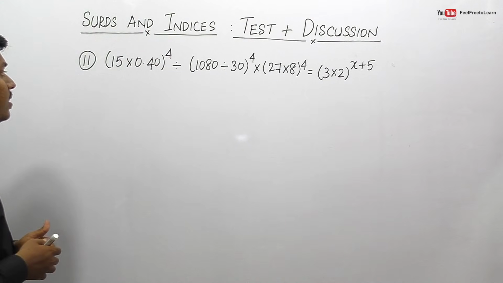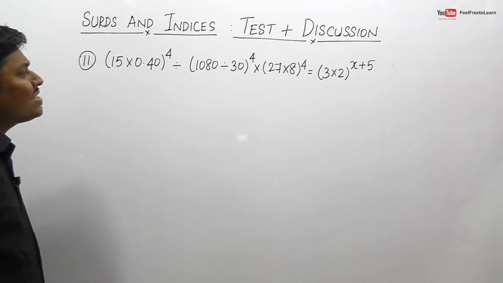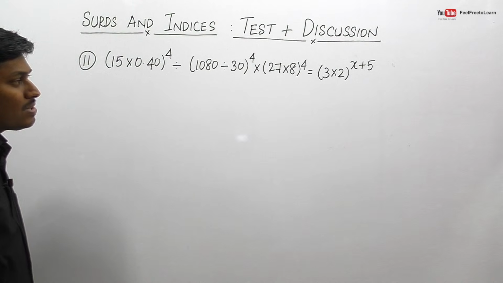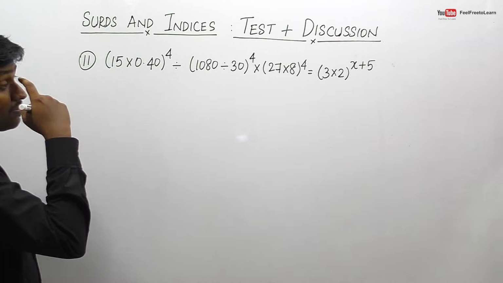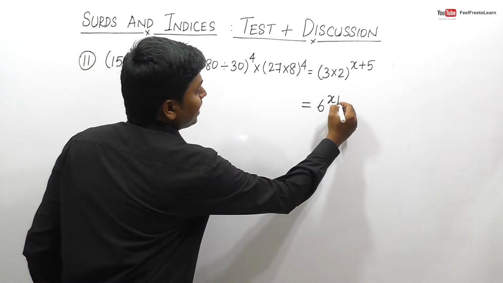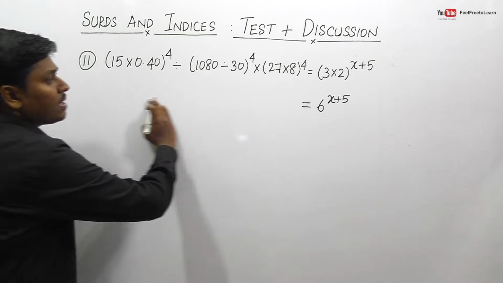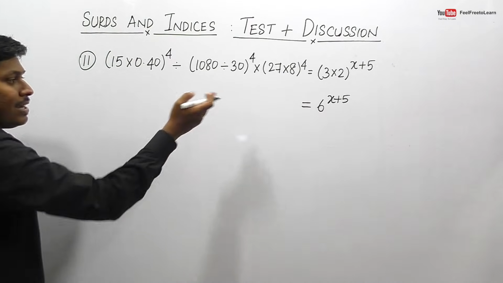Question number 11. 15 into 0.40 power 4 divided by 1080 divided by 30, power 4, into 27 into 8 power 4 is equal to 3 into 2 power x plus 5. So friends, we know that 3 into 2 will be 6, right? So this can be done as 6 power x plus 5. So friends, here it is x in terms of 6 power something. So we need to convert all the left hand side expression in terms of 6, right?